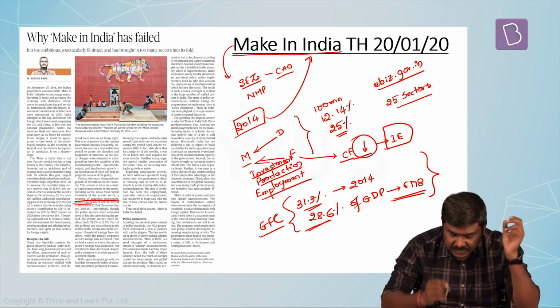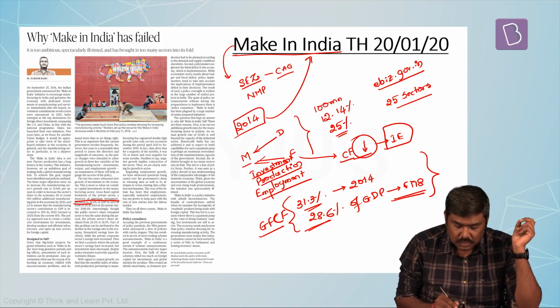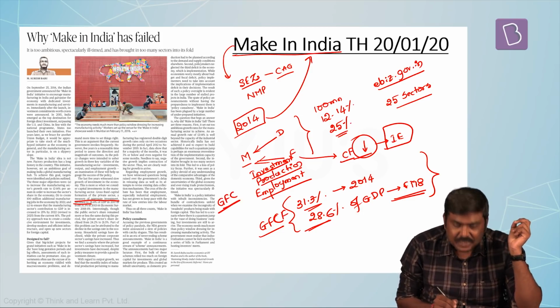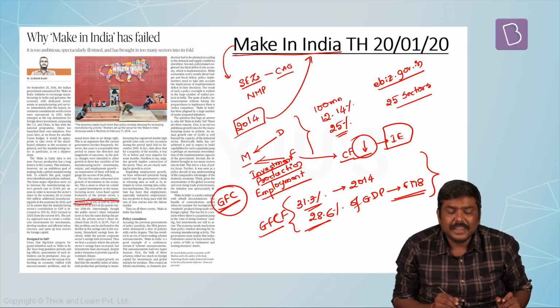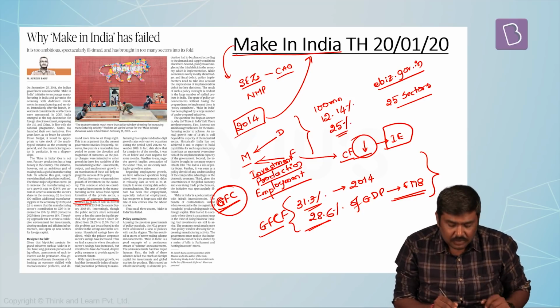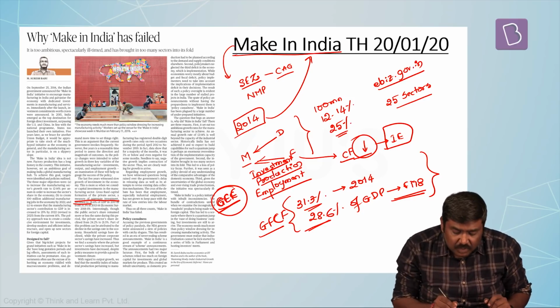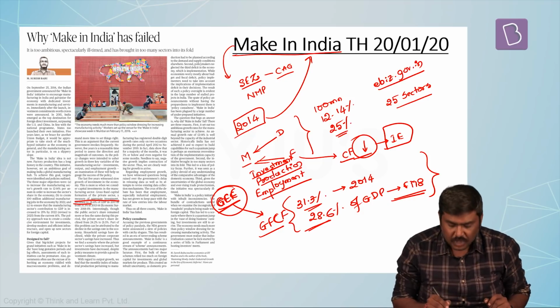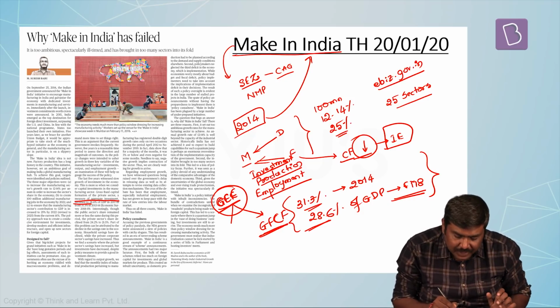The idea of gross fixed capital formation is that the total amount of investment as a percent of GDP is given as capital formation or gross capital formation. In this particular gross capital formation, there are two components: how much is gross fixed capital formation and how much is the inventories.